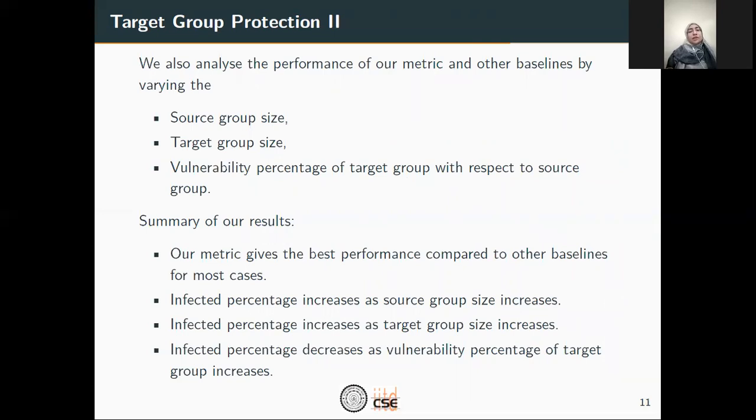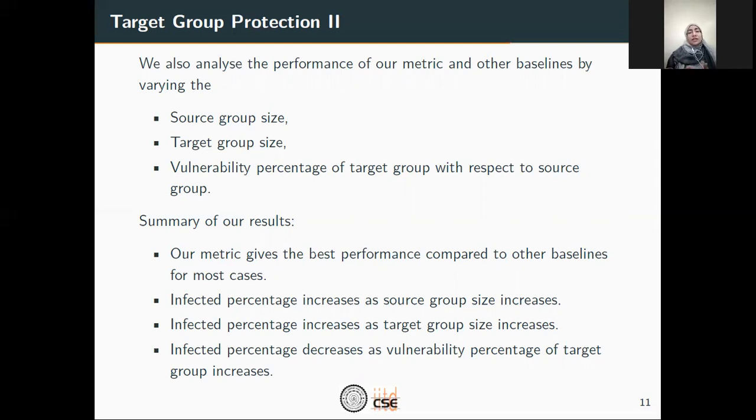Throughout these experiments, we see that our metric gives the best performance compared to other baselines for most of these cases. In particular, for the case where we vary the source group size, we see that the infected percentage also increases with the increasing source group size. This is intuitive because as we increase the size of the infected group, given a fixed vaccination budget, the infected percentage will increase, since given a fixed budget with an increased infected size, we cannot control the infection. Similarly, as the target group size increases, the infected percentage again increases because with a fixed vaccination budget, we will not be able to control the infection and protect a larger target group.